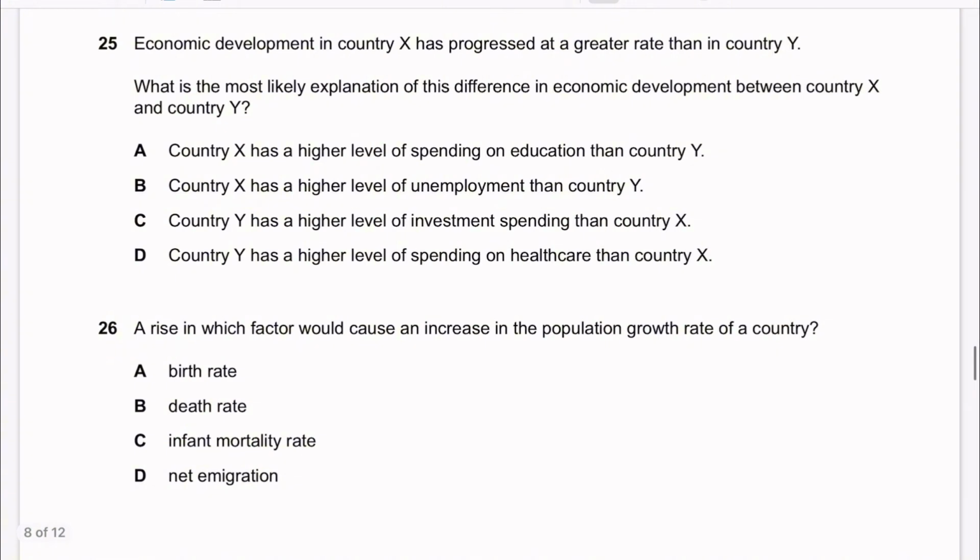25. Economic development in country X has progressed at a greater rate than in country Y. What is the most likely explanation of this difference in economic development between country X and country Y? A. Country X has a higher level of spending on education than country Y. Yes, it's correct. A is the answer. So why is that so? When you increase spending on education, you can increase the productivity of the workforce. And this shifts the PPC outwards.